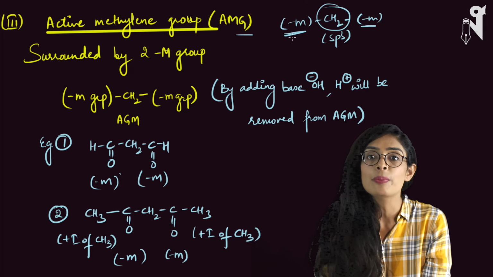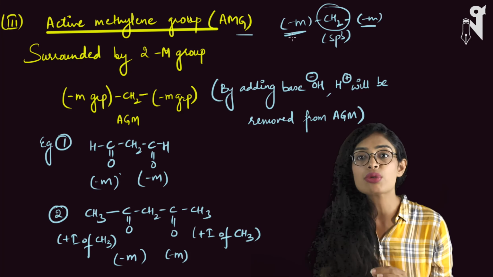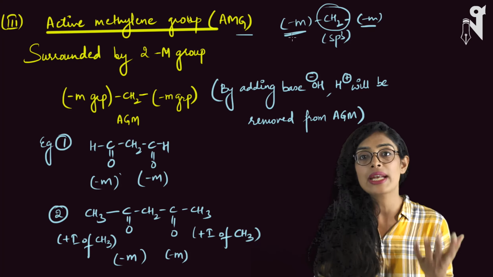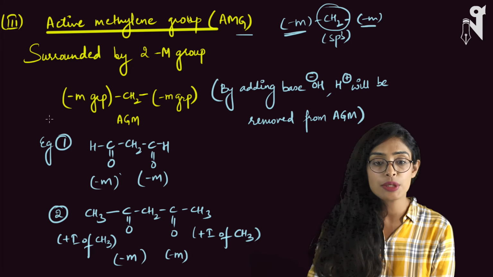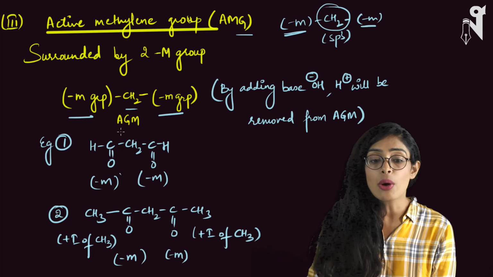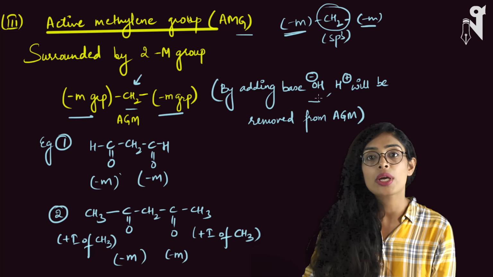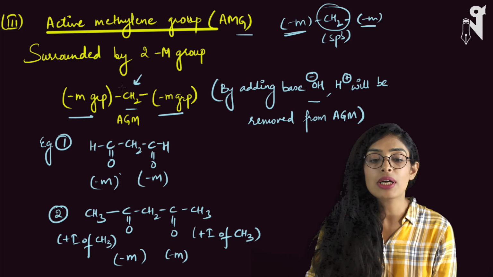CH2 is a methylene group, and active methylene group means it can release active hydrogen. Active hydrogen is nothing else but H plus. It can release acidic hydrogen and can acquire the carbanion form. So this is how the arrangement of your active methylene group is: minus M group, CH2 and minus M group. How can you pull the hydrogen out of this carbon? By reacting it with any base. OH minus will take away the hydrogen from here and this will become a carbanion.